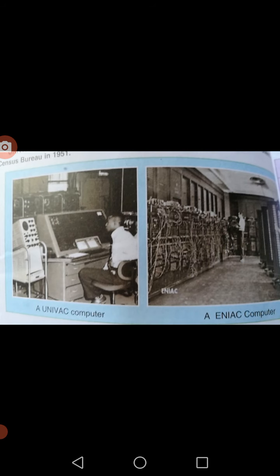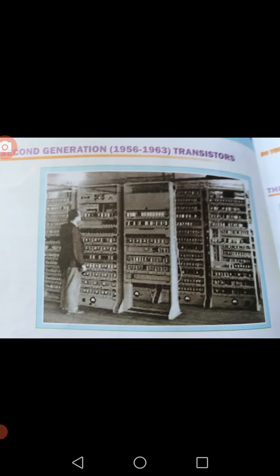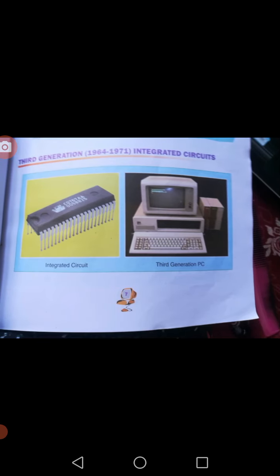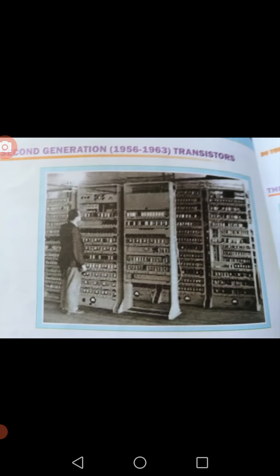The system is like that. The next one is the second generation computers. The second generation we can divide from 1956 to 1963. The main material used in this is the transistor. In this picture you can see that different transistors are used and the computer is formed. So next, let us see the specification of this generation. It is from 1956 to 1963.